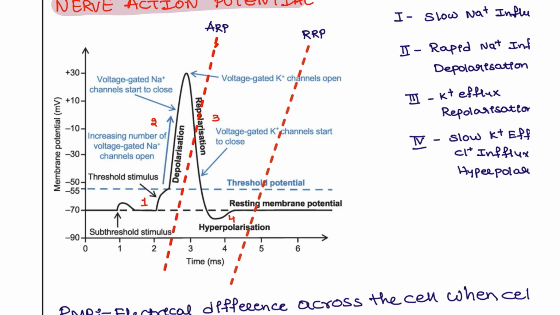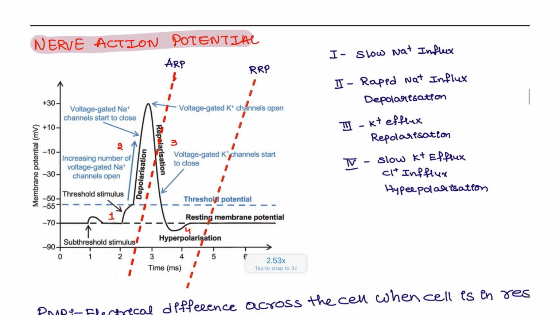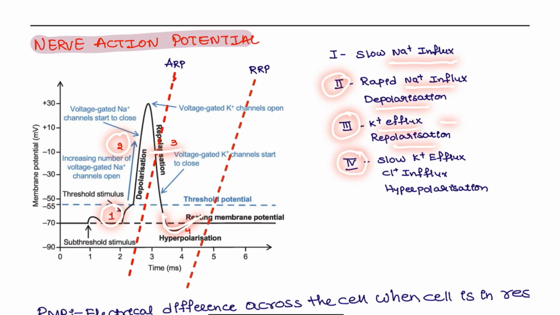Which will cause the resting membrane potential. So let's see one by one. Phase 1, there will be slow sodium influx, which is going to be the stimulus. Phase 2 is the depolarization, a rapid sodium influx. Phase 3 is the potassium efflux, which causes the repolarization. And in the fourth phase, there is slow sodium efflux and chloride influx, which cause the hyperpolarization.